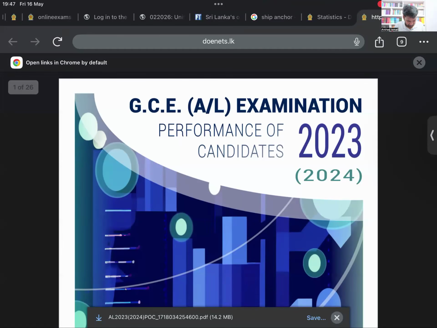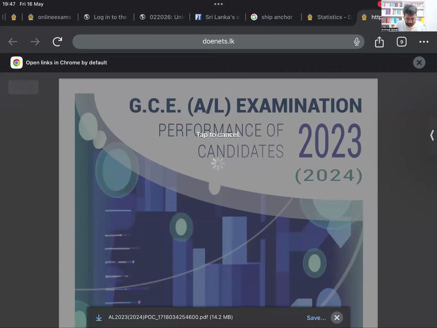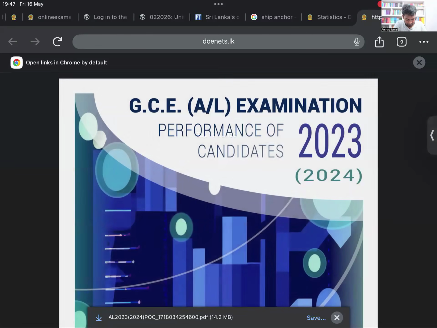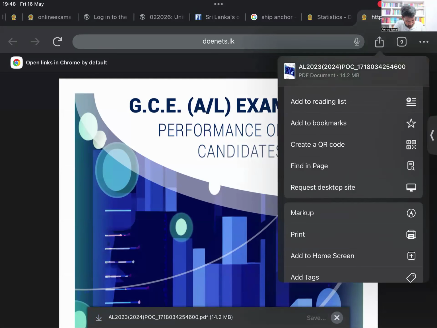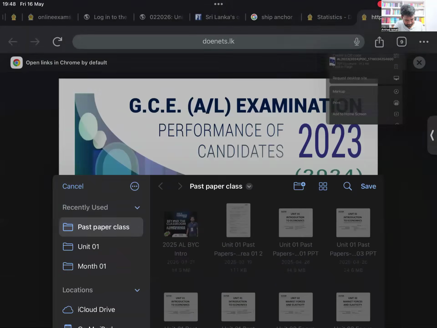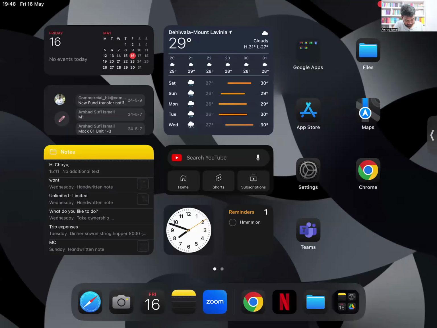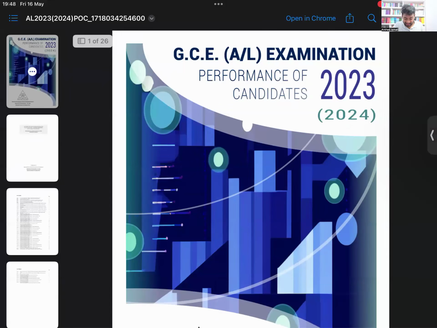It can't change a lot from one year to another year. Downloads. This is 2023, not the latest one.